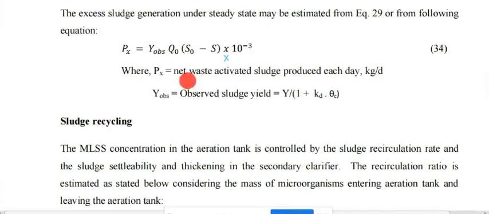Px stands for the net waste activated sludge produced each day. How much waste activated sludge is produced per day? That can be calculated with the help of this formula: observed sludge yield into the flow rate of the influent into the influent substrate concentration minus the effluent substrate concentration, into 10 raised to the power minus 3. This will give the value of Px, the net waste activated sludge produced, in kg per day. You just have to remember this formula.